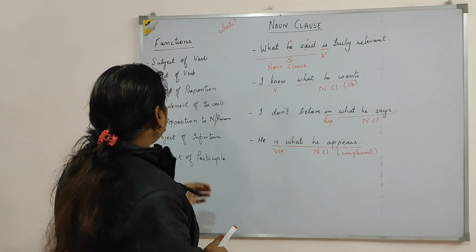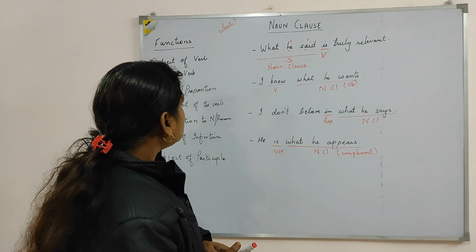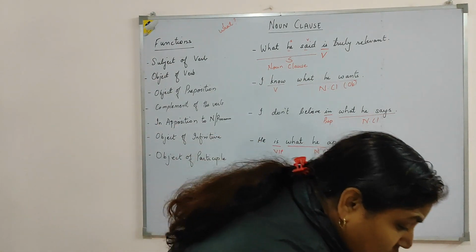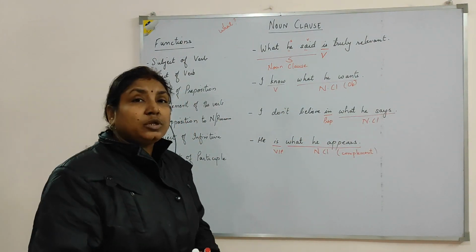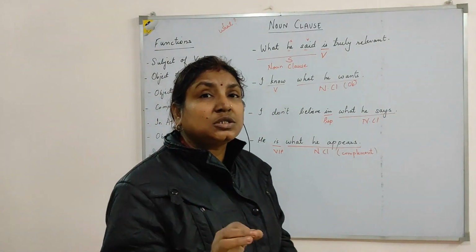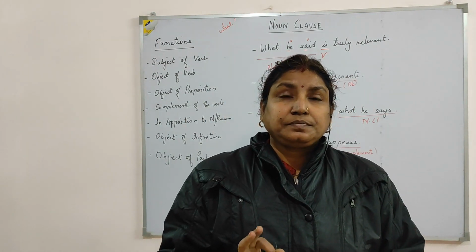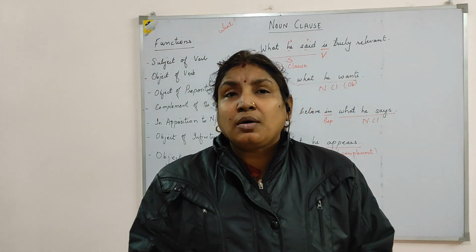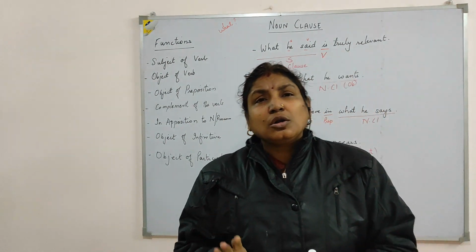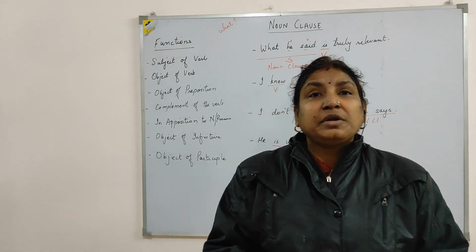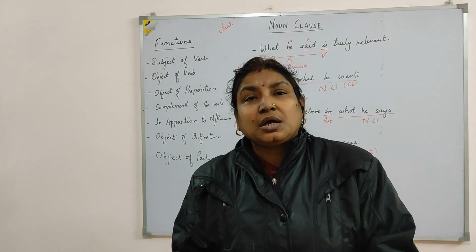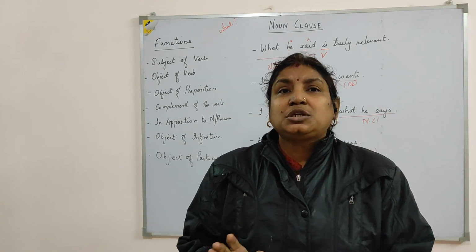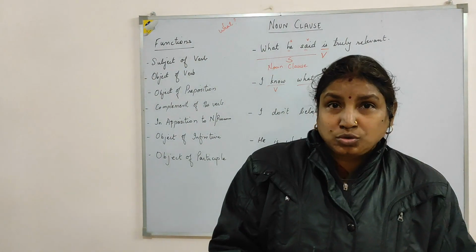Coming to the next type, that is in apposition to noun or pronoun. Now what is apposition? Before I give you the example, first let's know what an apposition is. Apposition are words, phrases or clauses that are relevant to a particular noun or pronoun. And since they are related to each other, they are placed close to each other.